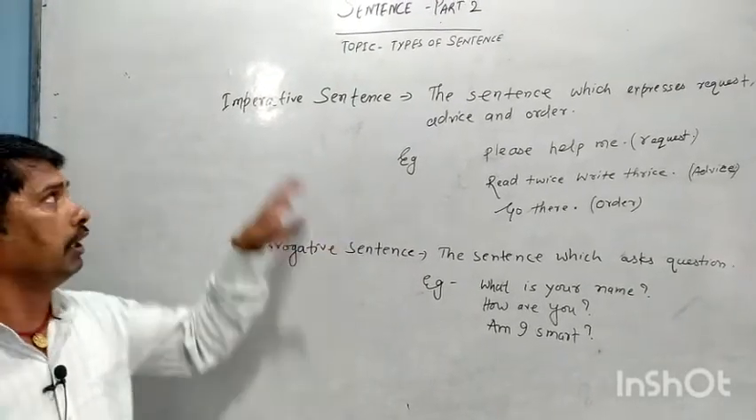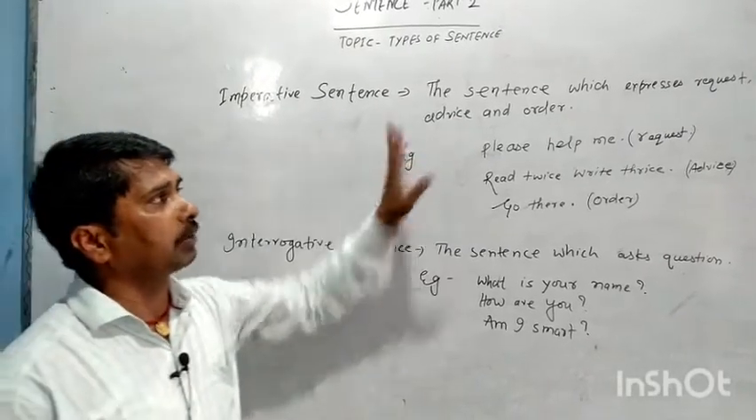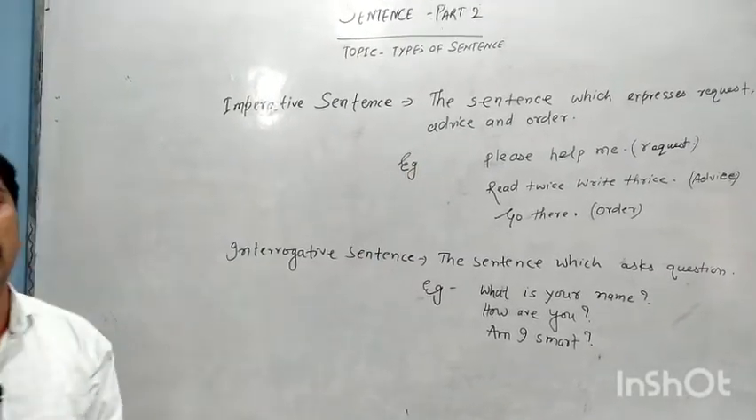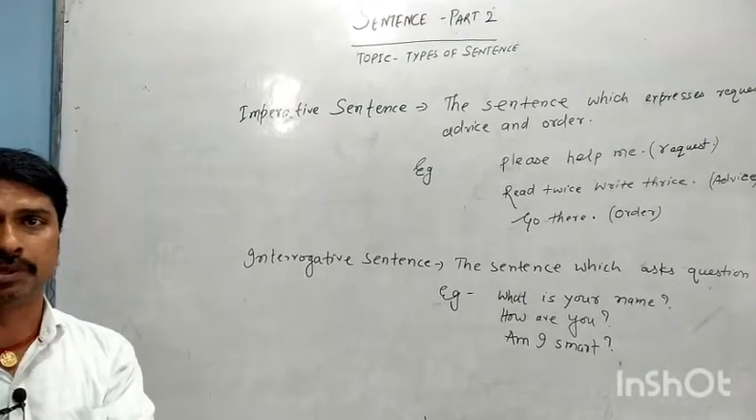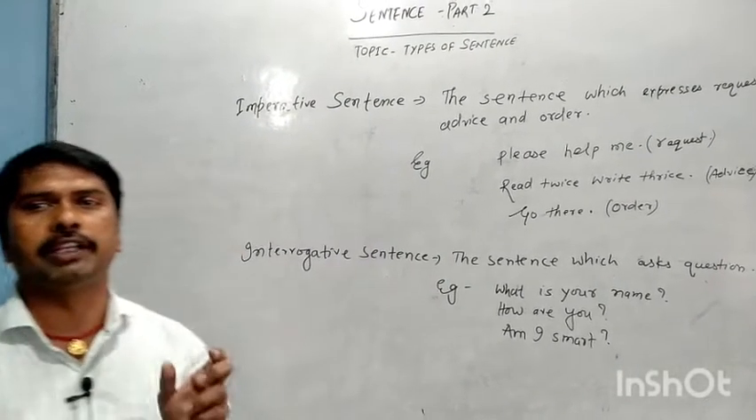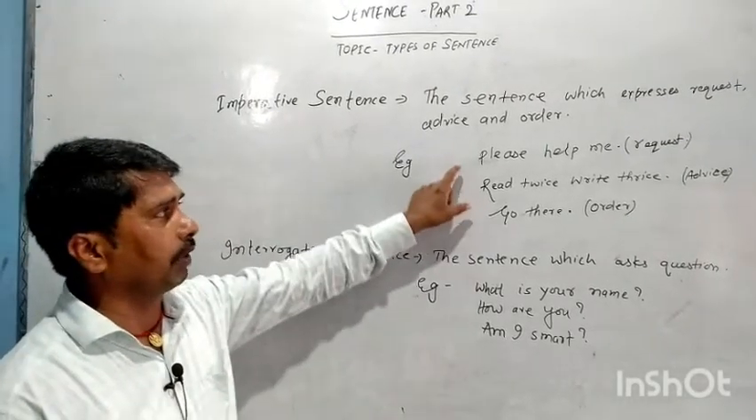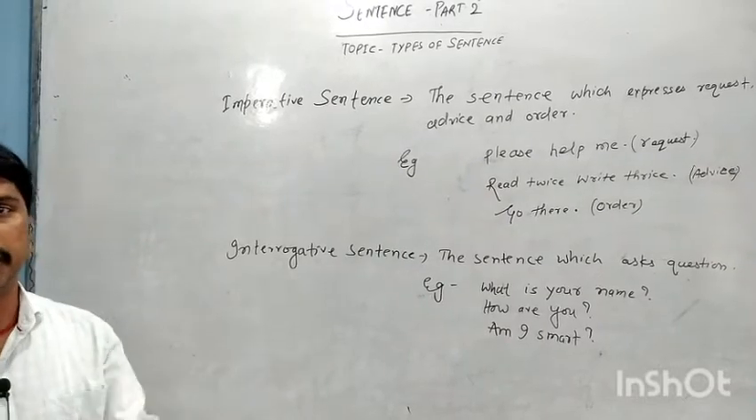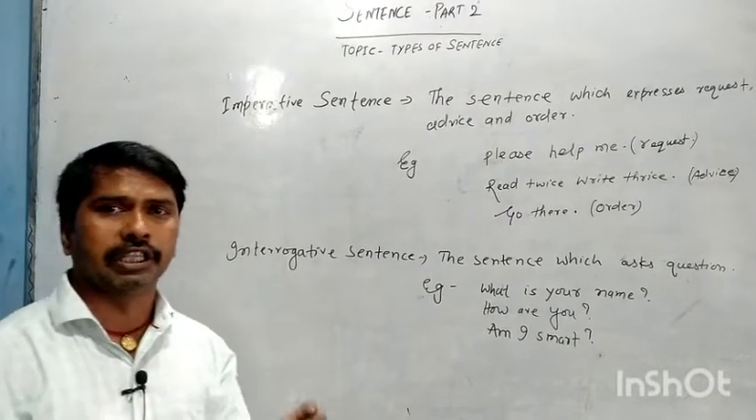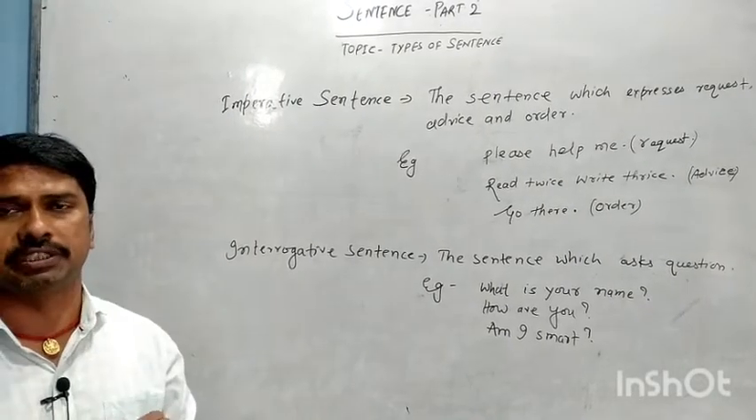Now we'll go through the imperative sentence. A sentence which expresses request, advice and order is called an imperative sentence. If I take an example, please help me. The sentence shows that it is expressing a request.